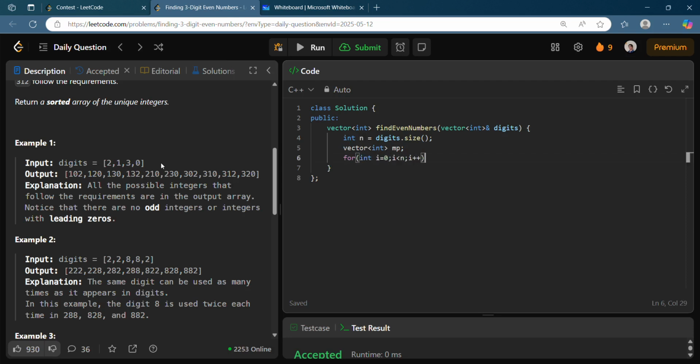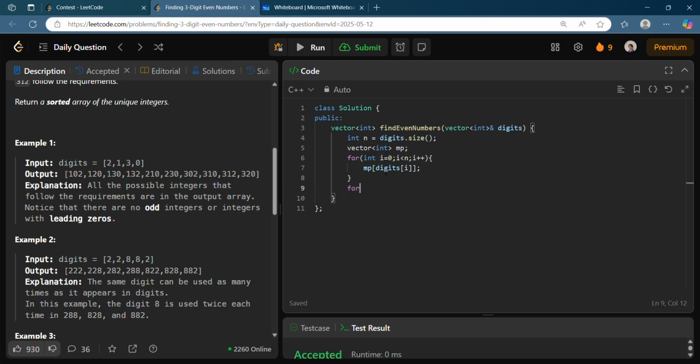For checking the subset you need it, right? Let's say 112 is forming. 1 must be present at least 2 times, so you need to check whether 1 is there at least 2 times or not, and 2 is there at least 1 time or not. Similarly you need to check things like that, right? So you need the frequency of all the numbers in the digits. So you just store the frequency of digits of i.